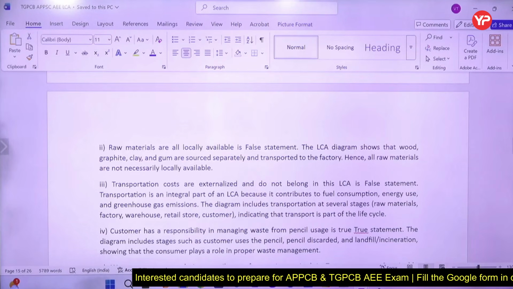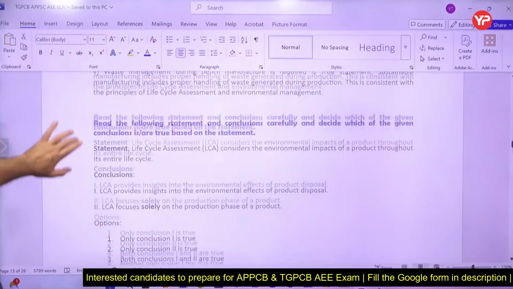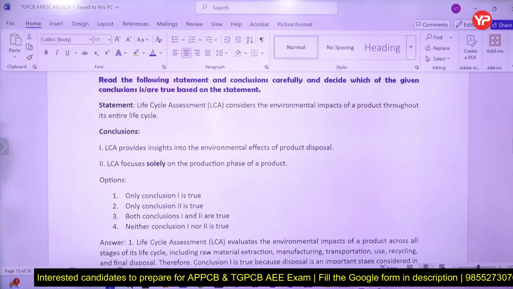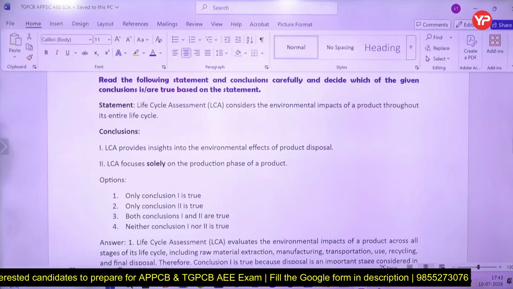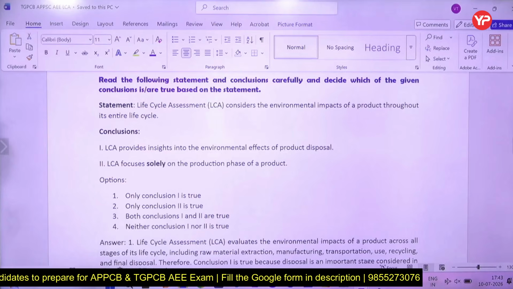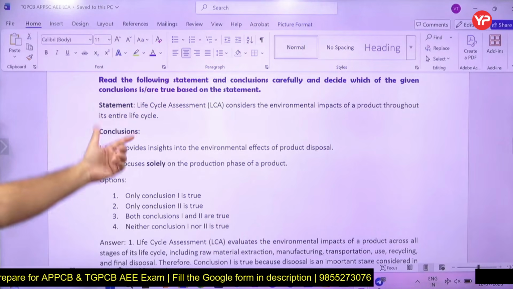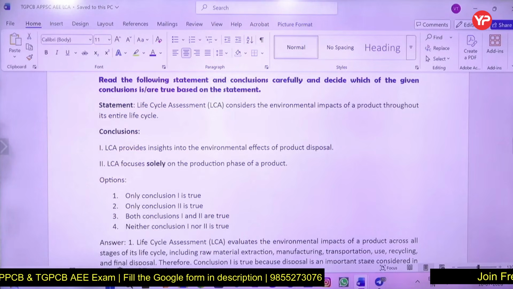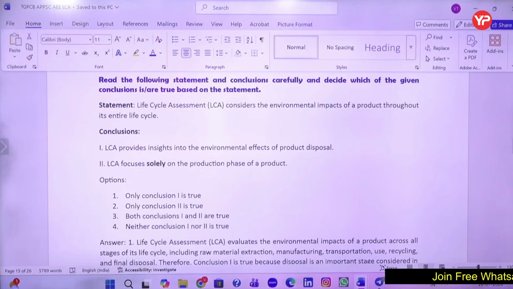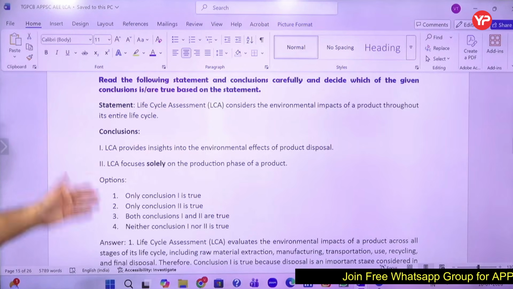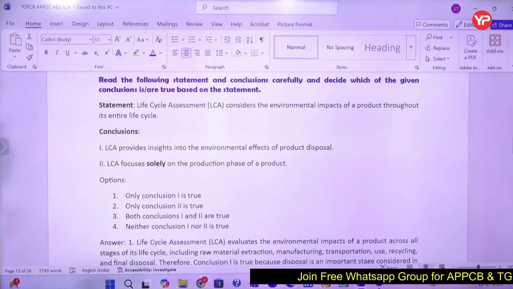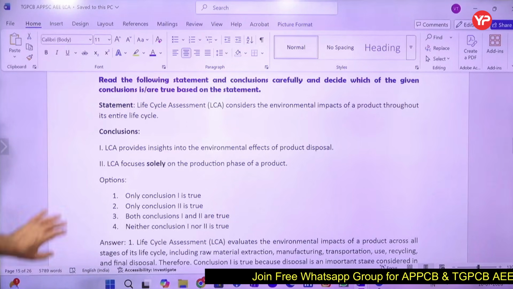Okay, now the statements: life cycle assessment considers environmental impact of product. Conclusions from this statement are: insight into environmental effect of product disposal, and LCA focuses solely on production phase of product. So these are the 2 statements. Which statements are correct?